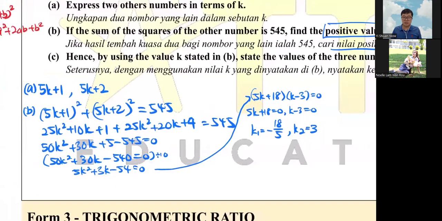Okay, so anyway, this is how you do B. Therefore, my k is equal to 3. This one is negative, so that's why it's rejected.